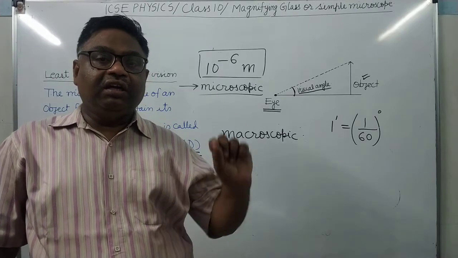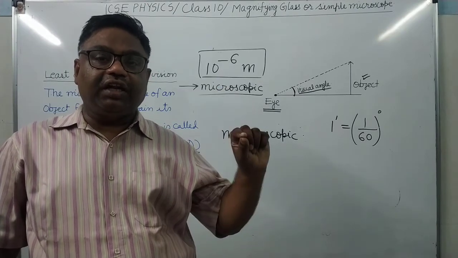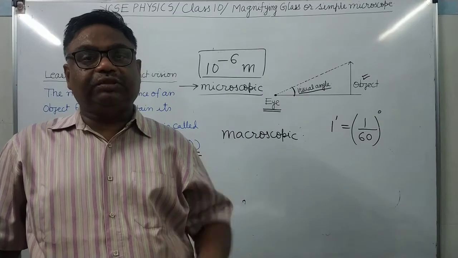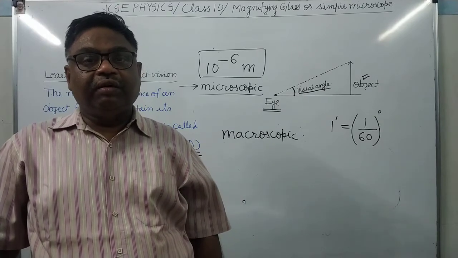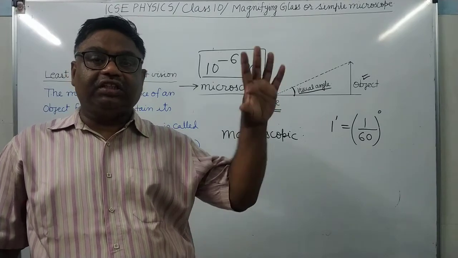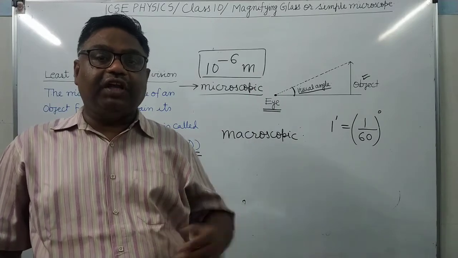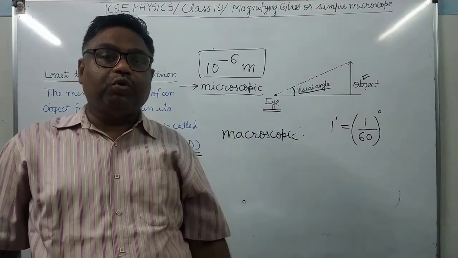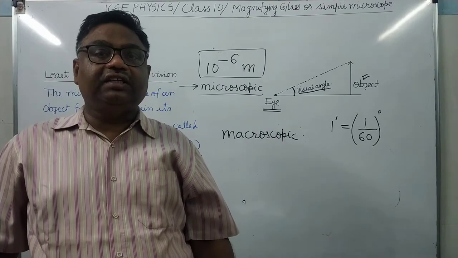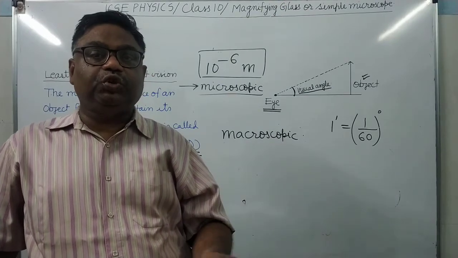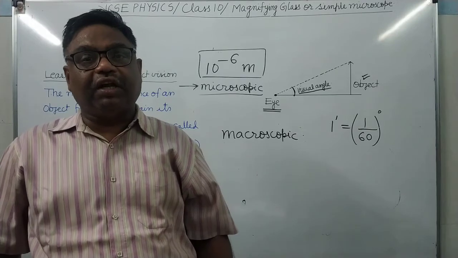अगर the object is very small in size, it will subtend a small visual angle. But suppose if the object is large in size, it is having a very big size but very far from us, हमसे बहुत दूर है. In that case also it will subtend a small visual angle, that's why it will appear smaller in size.